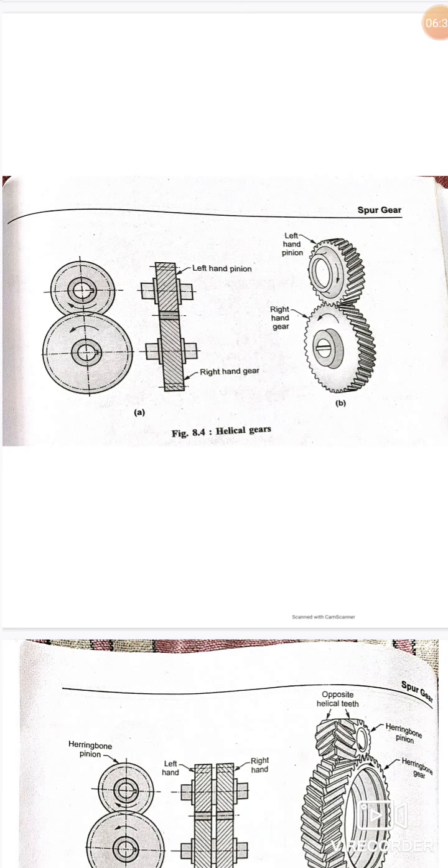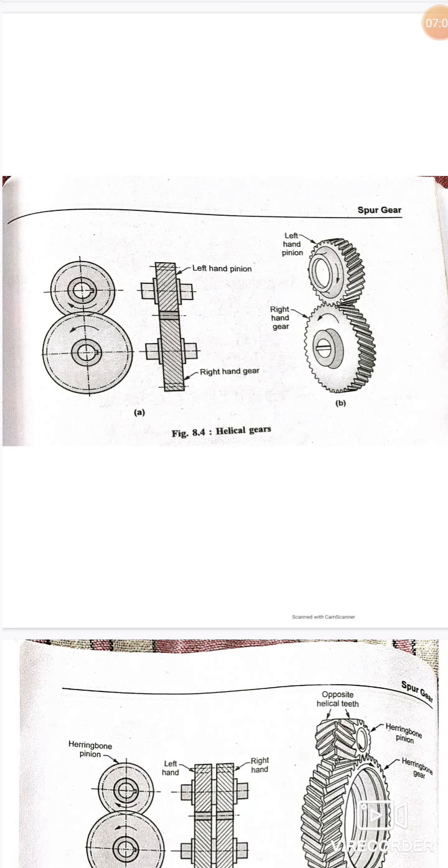So these gears can transmit motion from one shaft to another shaft which is parallel to it. The helix angles of the gear and the pinion are the same in magnitude but of different hands. For example, a right-hand pinion meshes with a left-hand gear. Naturally, whenever we talk about helical gears, they are quieter compared to spur gears.